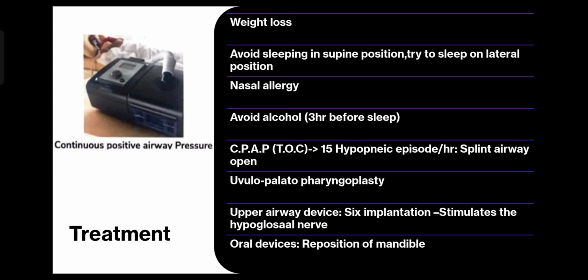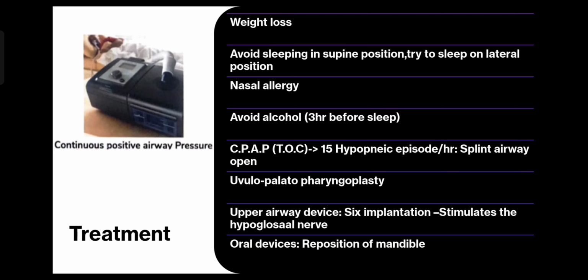One of the surgeries mentioned in the textbook for these patients, though less performed nowadays, is called uvulopalatopharyngoplasty, which means resection of the uvula. So if you remove the uvula of this patient, you are creating more space, and that's what you require to prevent the collapse of the airways of the patient. So uvulopalatopharyngoplasty is recommended for these patients to minimize the incidence of OSA.